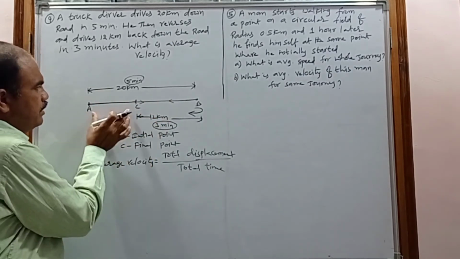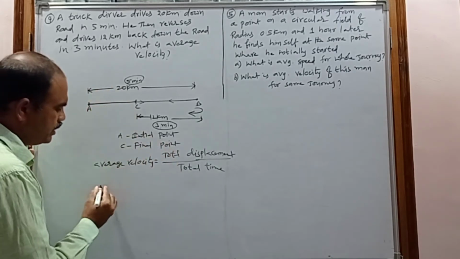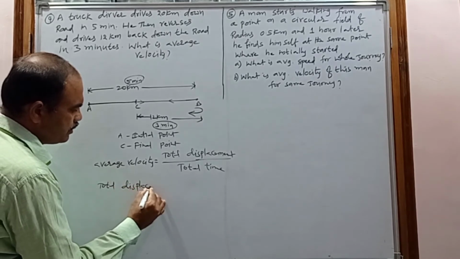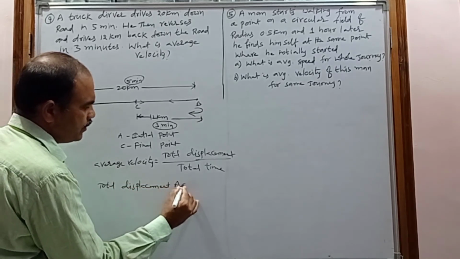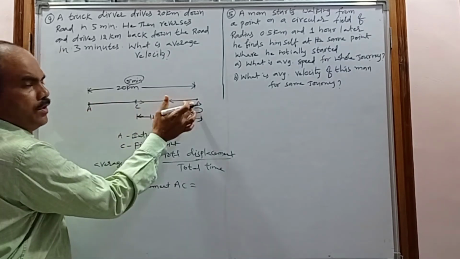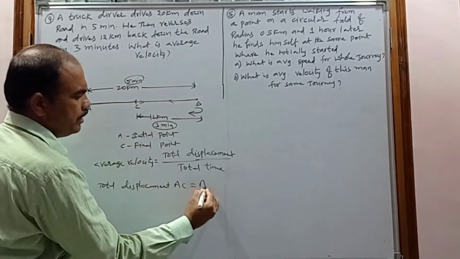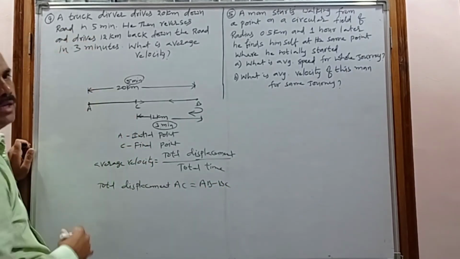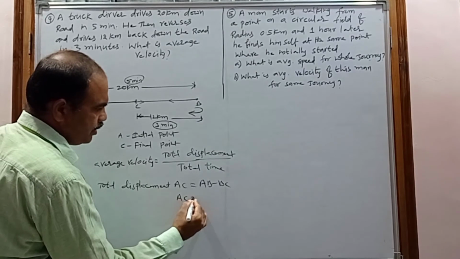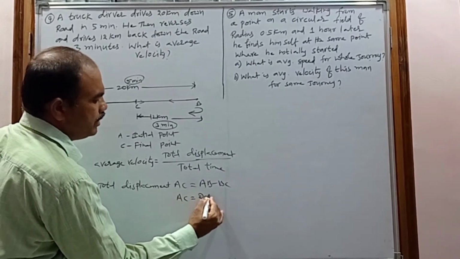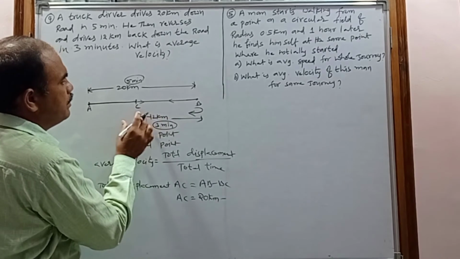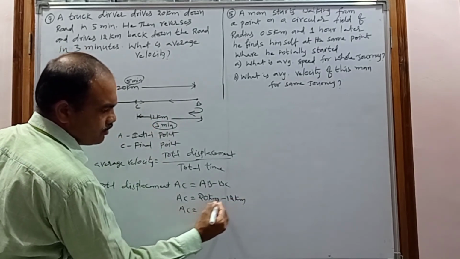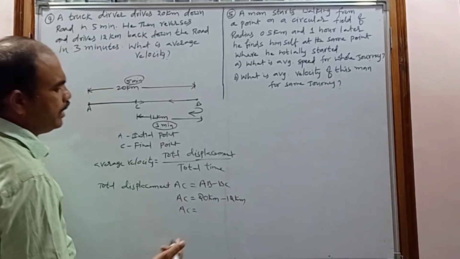So AC is the total displacement. But how do we get AC? You know AB. From AB, when you subtract BC, you get the displacement covered by this truck. So AC is nothing but AB minus BC. AB is 20 kilometers, BC is 12 kilometers. So AC is equal to 20 minus 12.